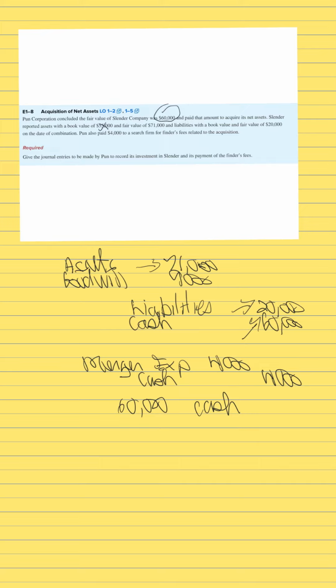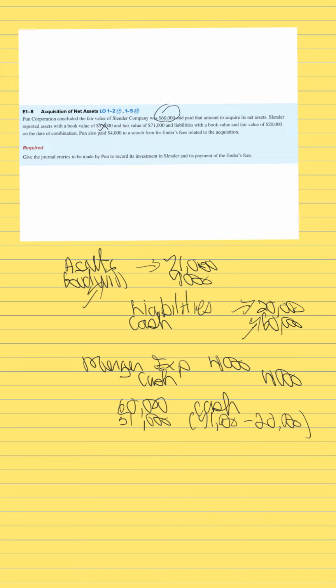They received assets valued at 51,000, right? So that was the 71,000 minus the 21,000 of liabilities. As a result, what's going to happen is they are going to record goodwill.